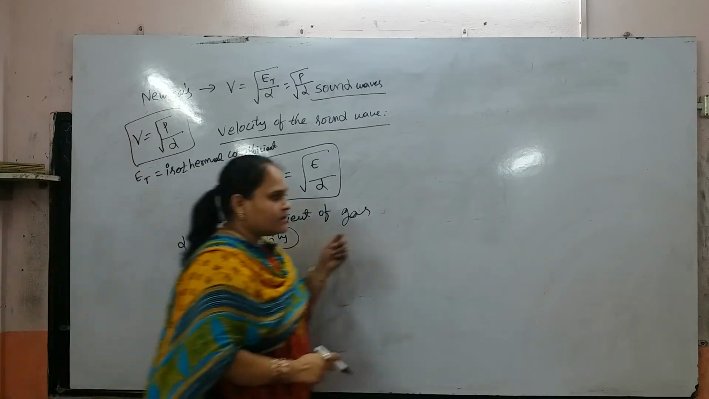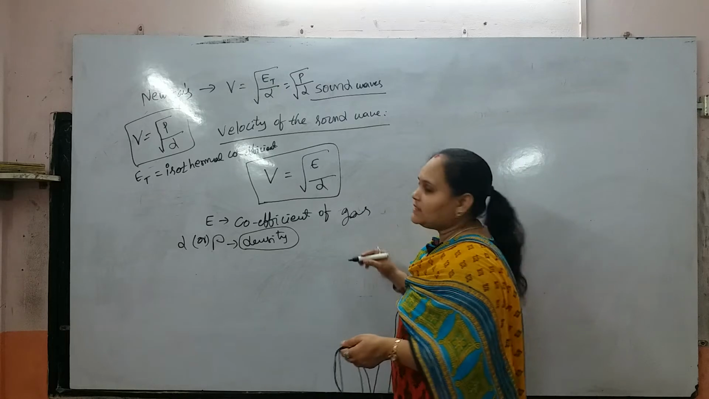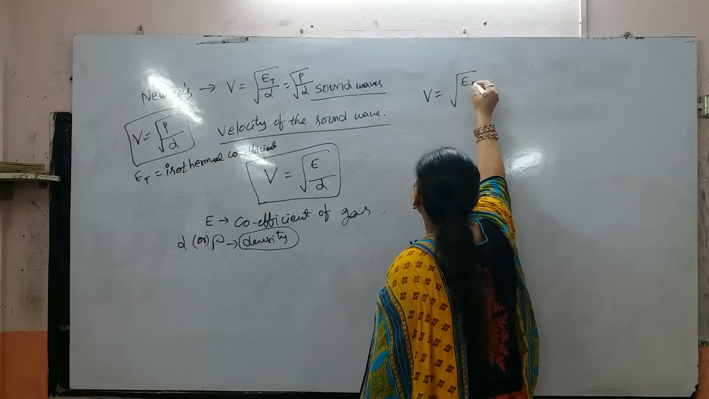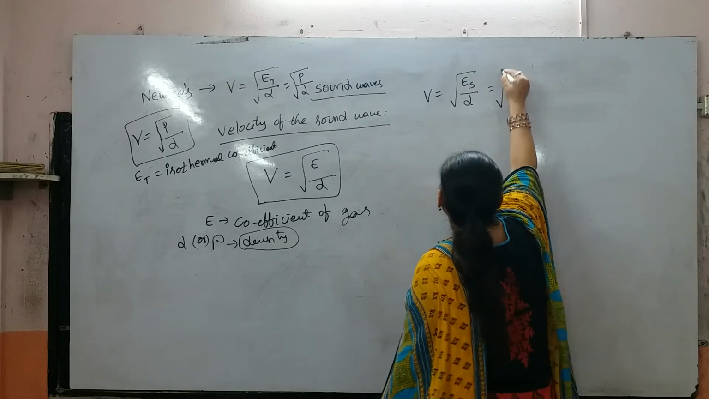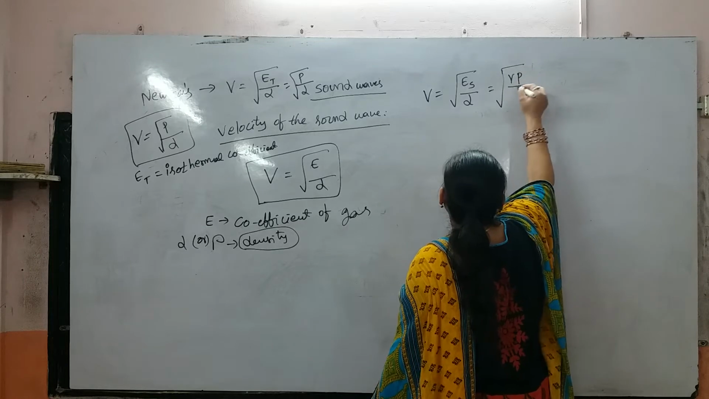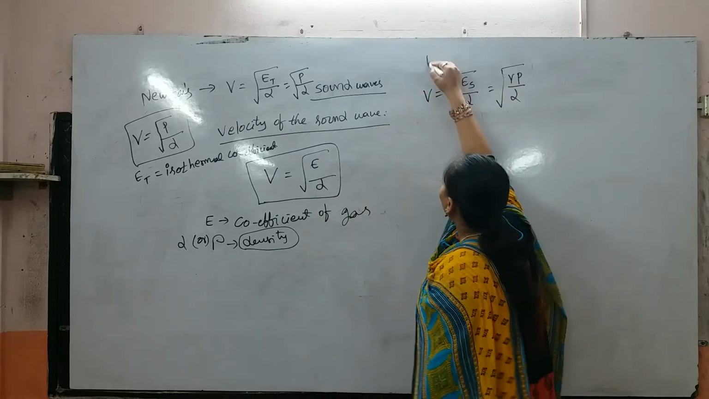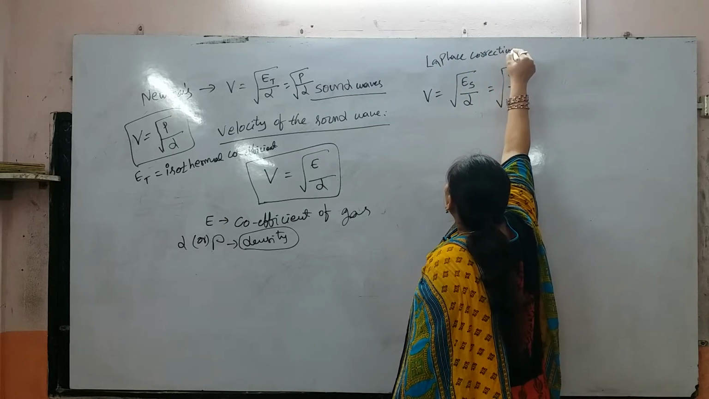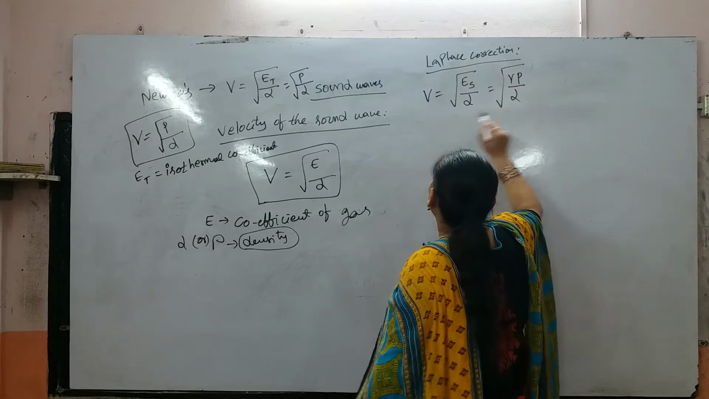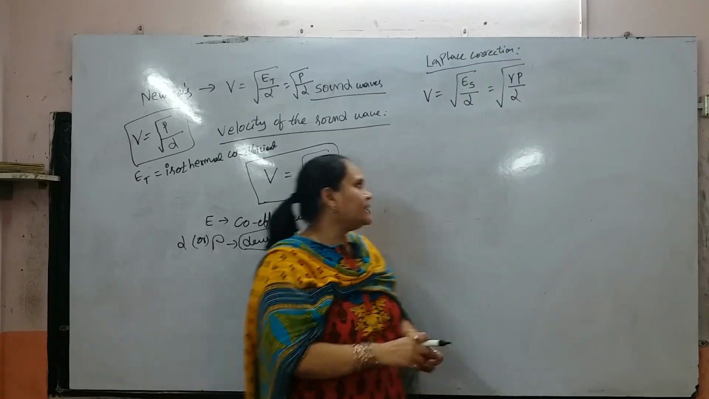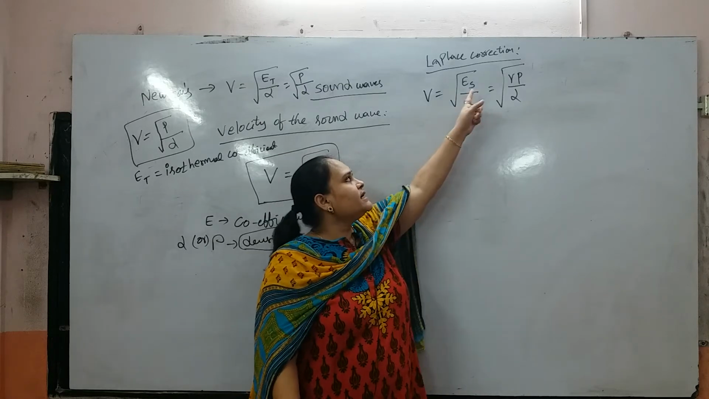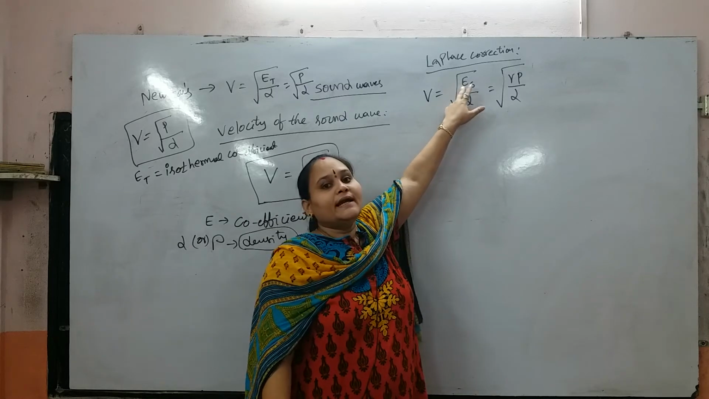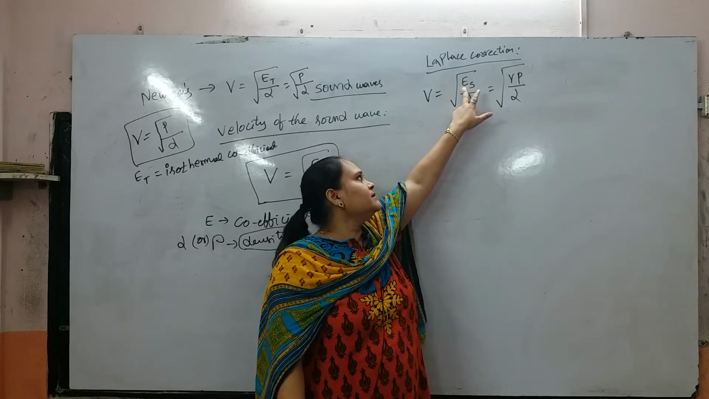But Laplace concluded that a correction is needed. Laplace tells that the velocity of sound in a gas is V equal to root of Es by D, but Es is equal to gamma P. This is the Laplace correction: V equal to root of gamma P by D. Here Laplace considered Es as the adiabatic coefficient of the gas.